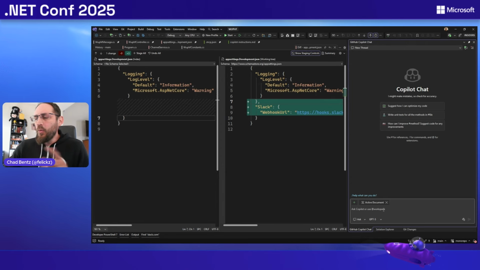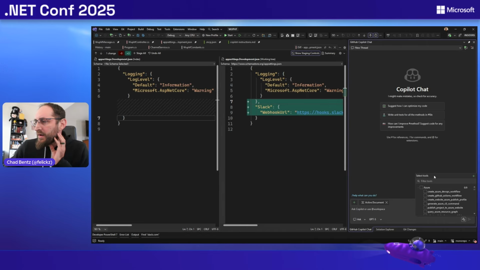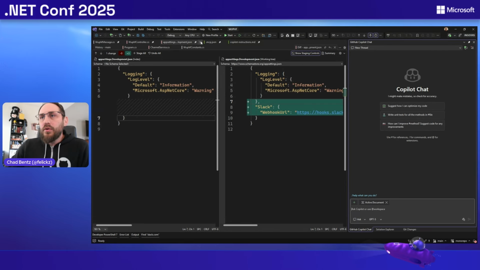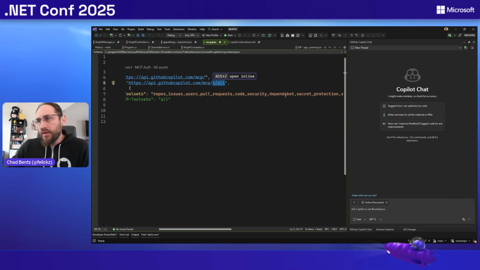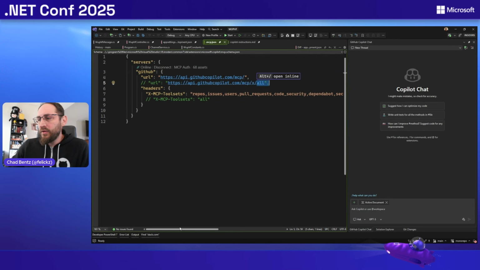One of the really cool things you can do is turn on the GitHub MCP remote server here. And this does support code scanning as a tool that you can use to either get or list the code scanning alerts. To do that, go to your MCP JSON and just opt into the tool for code security or Dependabot or secret protection, or just choose the all tool set in the API URL.